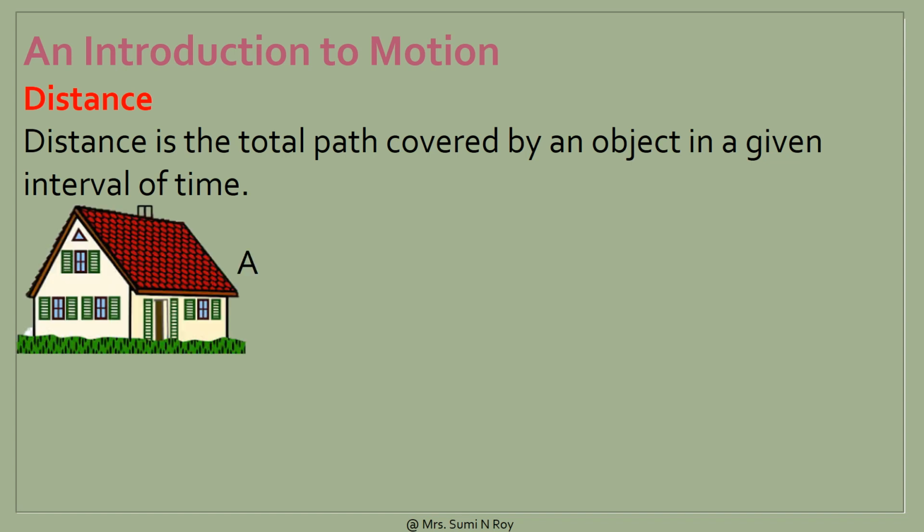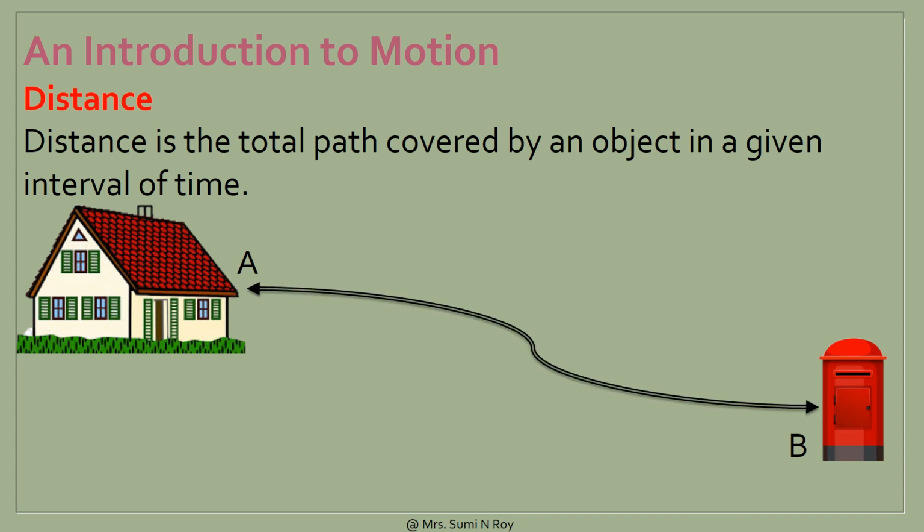Suppose a man lives at place A and he has to reach another place B. Now the man starts from point A and covers a path to reach point B. Now the length of the path AB gives us the actual distance. Thus, distance can be defined as the total path covered by an object in a given interval of time.